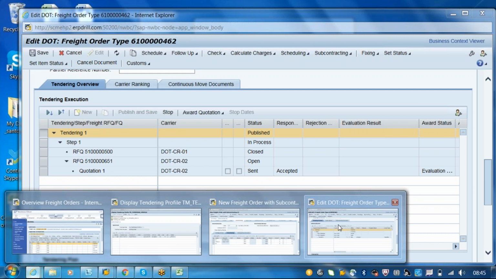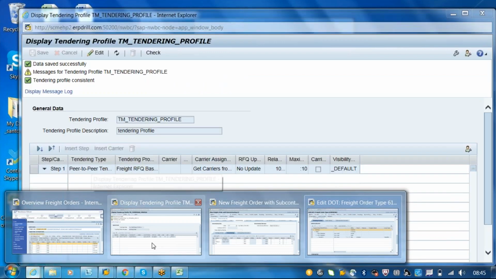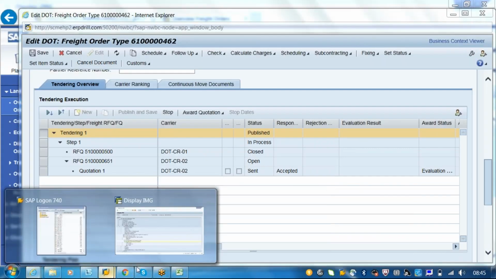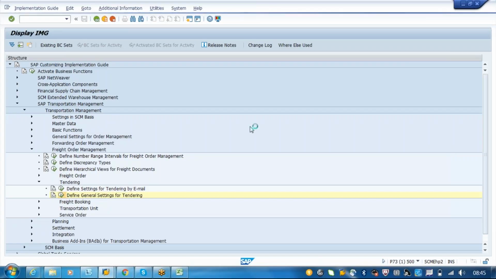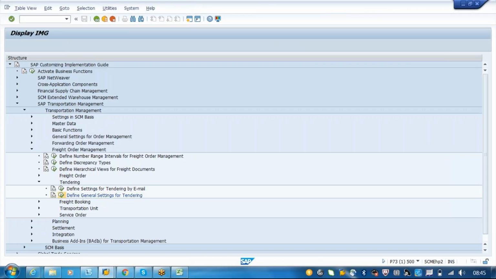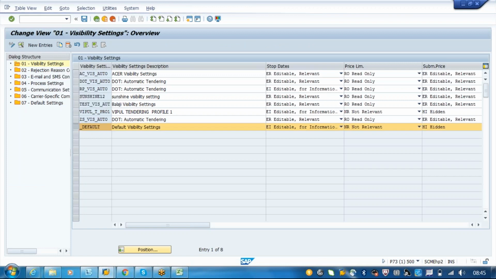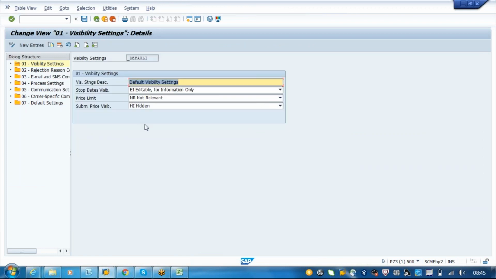But in the tendering profile, whatever configuration we put here, we're just saying pricing is not relevant. Here we are choosing that option as pricing is not relevant, because the price limit is not relevant here, since we want to use TCM, transportation charge calculation management. If you say this is relevant, then whatever value we have chosen using this price limit, the system will take that as the final price. That's why normally we will not use this. We will now use the transportation charge calculation management.